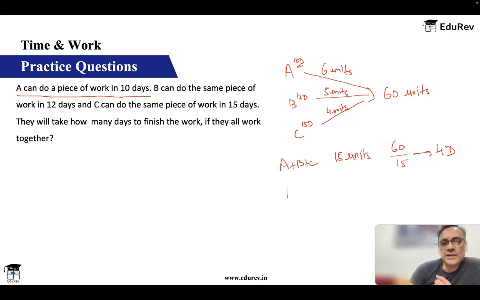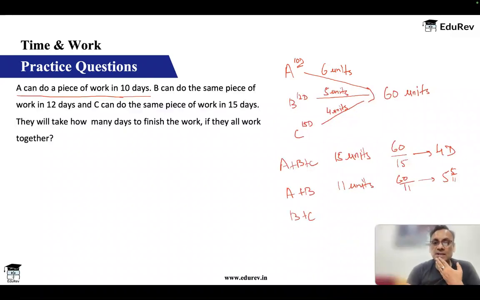Here we can make various combinations also. Let's say not A, B, C, but A and B are working. Then A and B will do 11 units in a day. So they will finish the work in 60 by 11 or 5 by 11 days. Let's say B and C do the work. Then they do 9 units in a day. So they will finish in 60 by 9, which is 6 2 by 3 days.